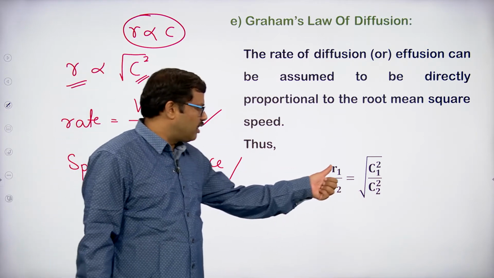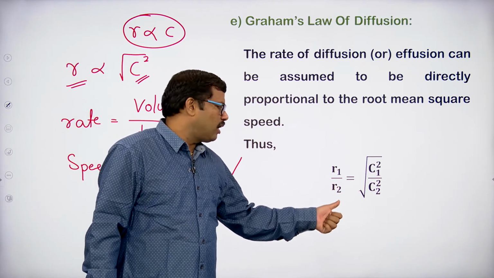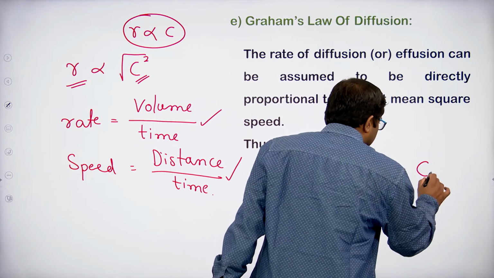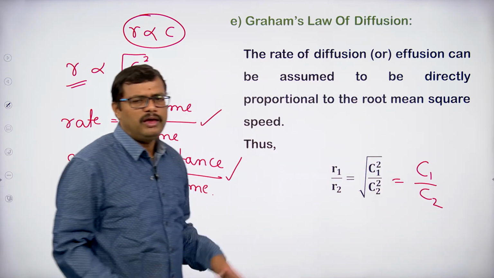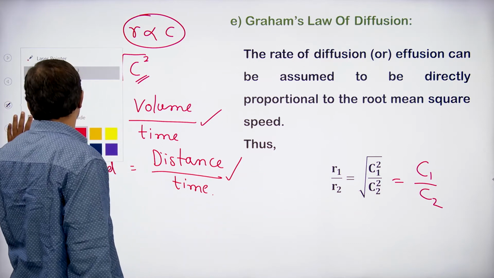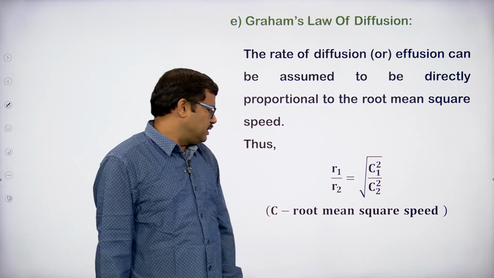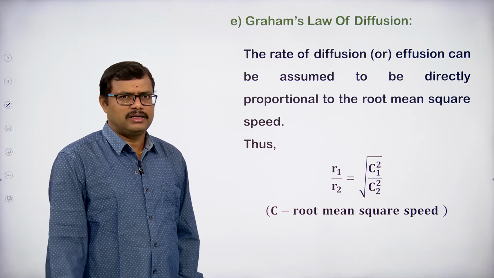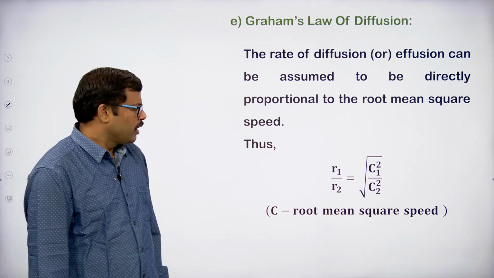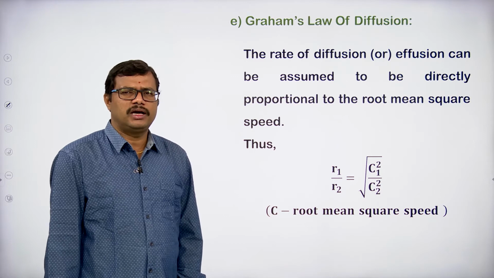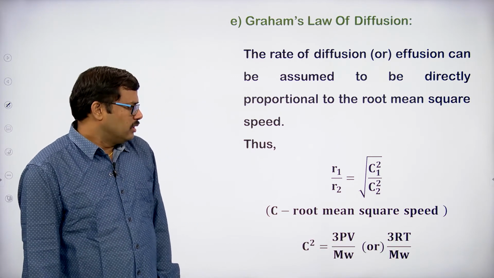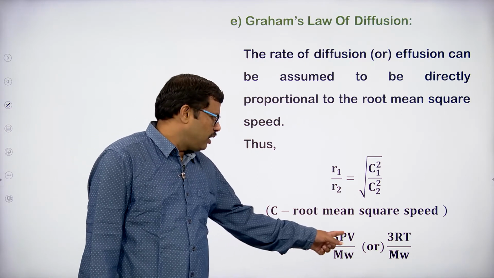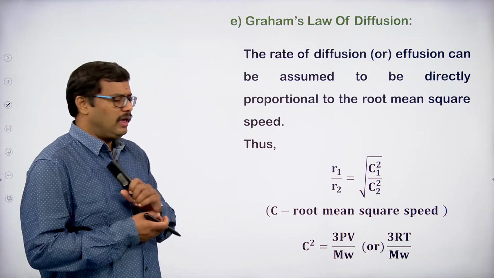Therefore, for two gases, R1 by R2 will be equal to the square root of C1 square by C2 square, or if I cancel the square, we get C1 divided by C2. Here C is the root mean square velocity. We will come across it while discussing molecular velocity in the next classes, once we finish this theory. So C is the root mean square velocity or speed, and C can be given by this equation, square root of 3PV by mW.